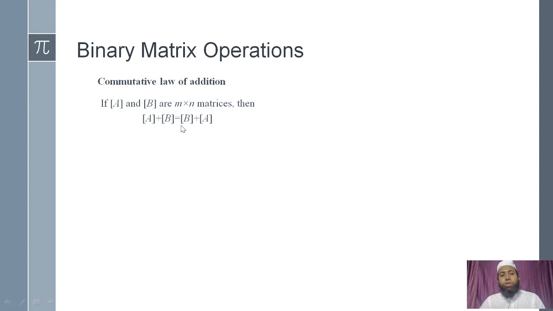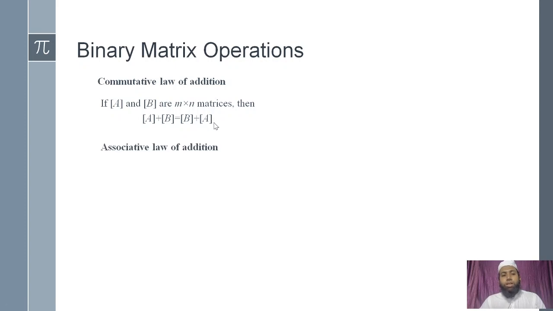But this commutative law of multiplication is not possible. This is possible only for addition in matrices. Matrices में सिर्फ addition के लिए ये commutative law true है. Addition of two matrices you can write in any way. दोनों matrix के addition को हम किसी भी तरह से लिखेंगे. The resultant value will be same.